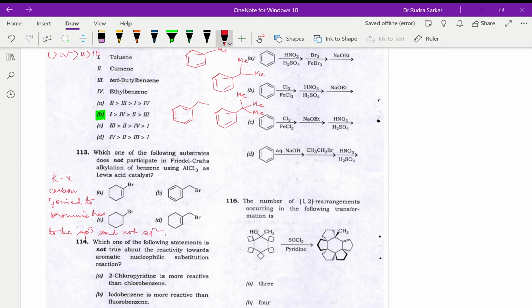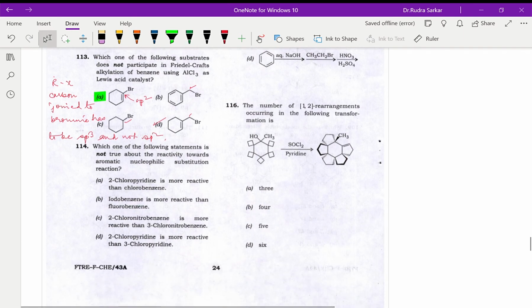So let's look for the sp2 carbon joined to Br, and that will be the one that will not be undergoing Friedel-Crafts reaction. So we can see this is sp3, this is also sp3, that is also sp3, this is the one that is sp2. So this is the one that will not undergo Friedel-Crafts reaction, and that should be our answer.